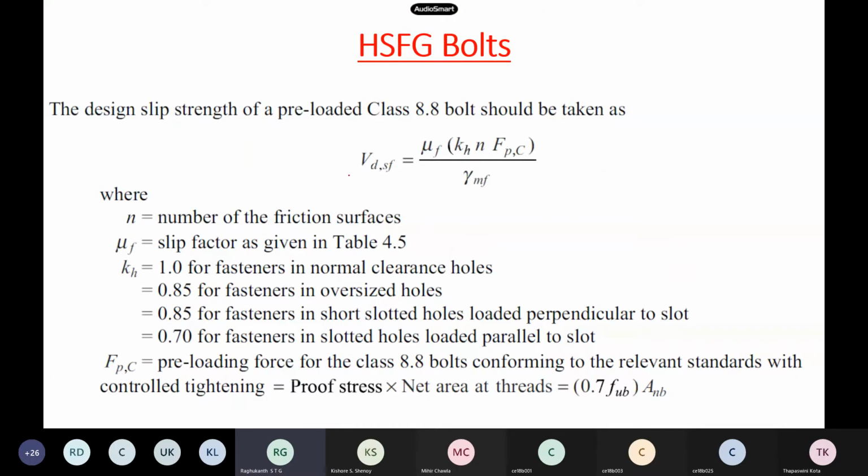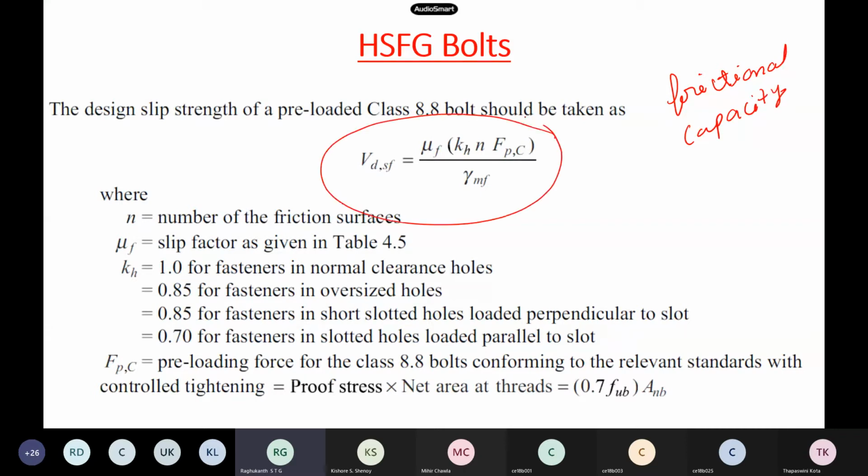This is the expression for the frictional capacity of HSFG bolts. This is the expression given in the code; it is also available in IS 800. Here mu is the coefficient of friction, whereas this other term indicates the number of frictional interfaces. Suppose I have a lap joint, so how many frictional faces will be there? This is my lap joint. Now you see how many frictional contacts are there per lap?